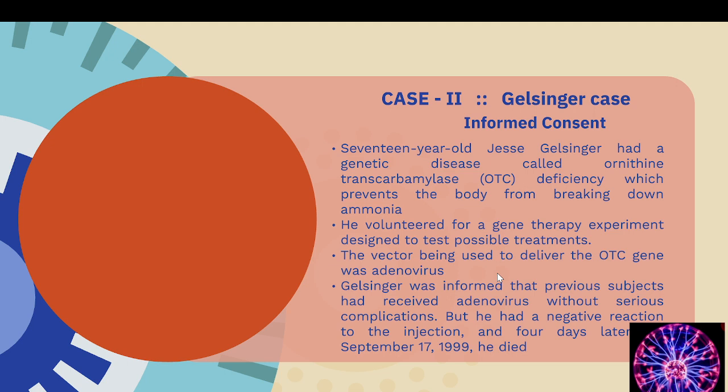So there was an inquiry conducted. In that inquiry, it came to be known that while these doctors were doing this experiment on animals, some of the animals showed side effects, and they hid this fact from him because if he volunteers and the experiment is successful, they get a lot of funding and also money. So keeping that in mind, he was uninformed, and based on this, the second bioethical principle, informed consent, evolved.